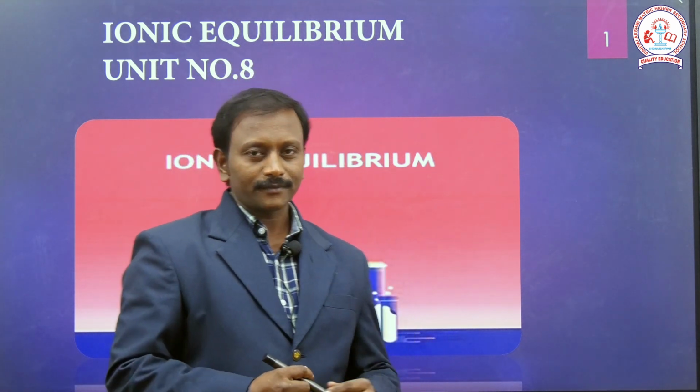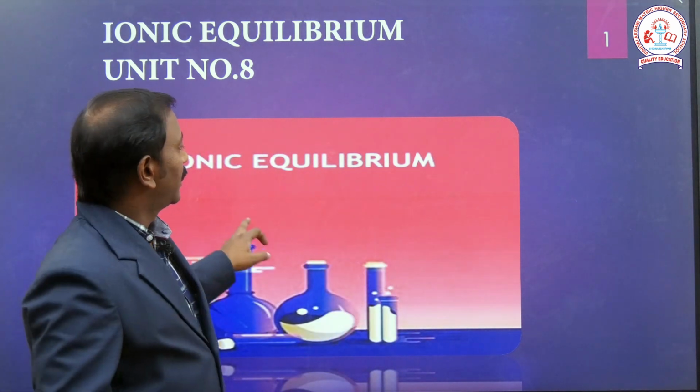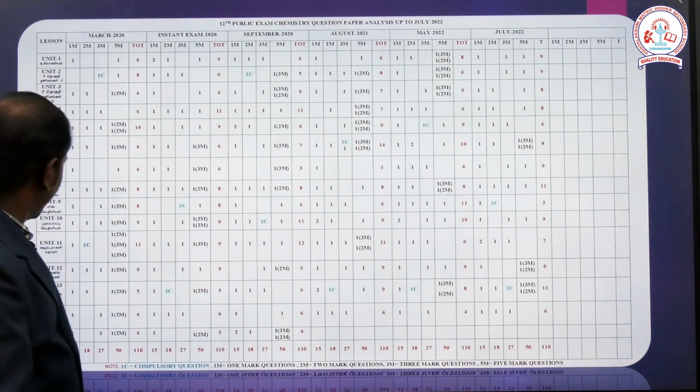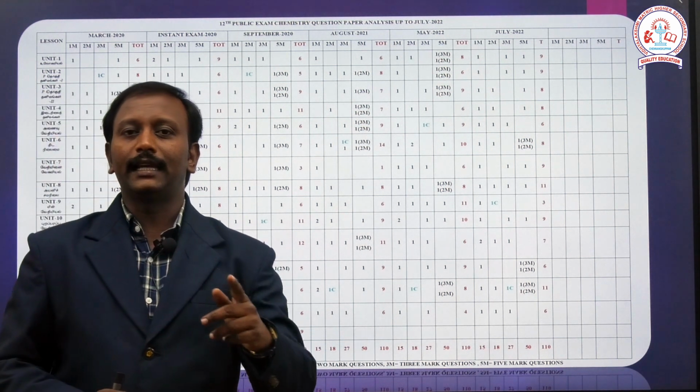Ionic equilibrium is also a very important lesson. Out of the 15 lessons we have in the chemistry subject, it is the 8th lesson.